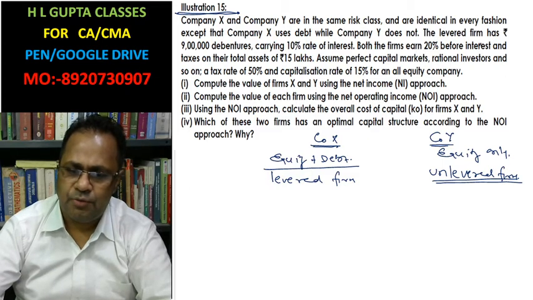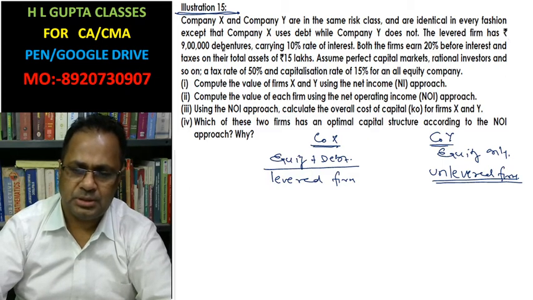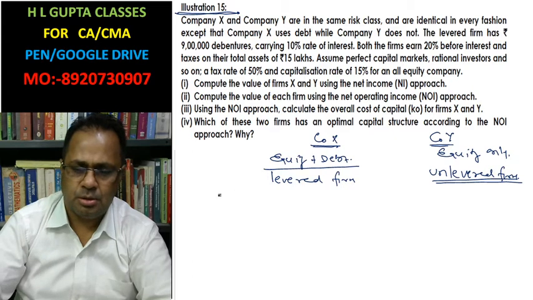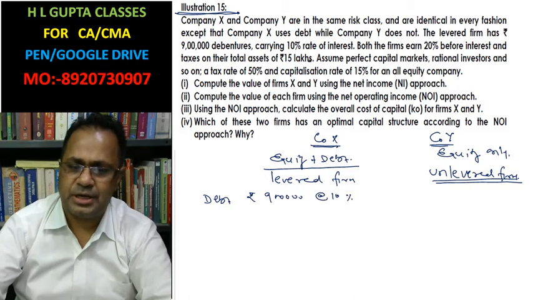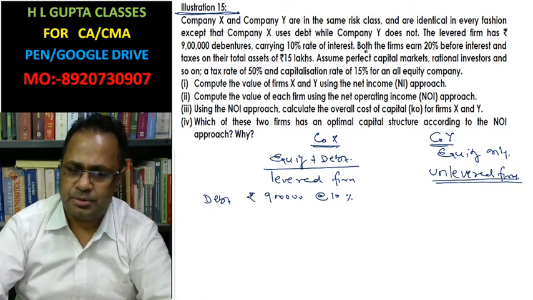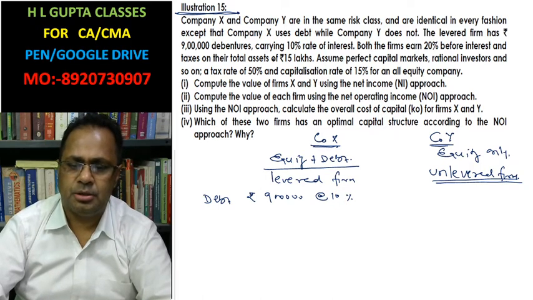The levered form has rupees 9 lakh debentures, that is debt of rupees 9 lakh at an interest rate of 10%. And both the forms have 20% earning before interest and tax. Both forms earn 20%.